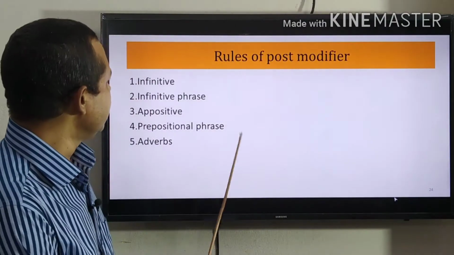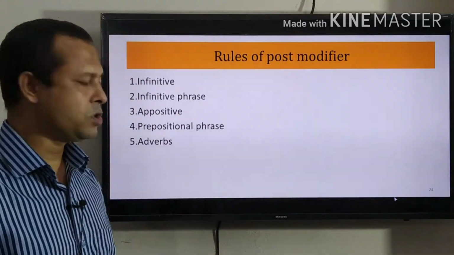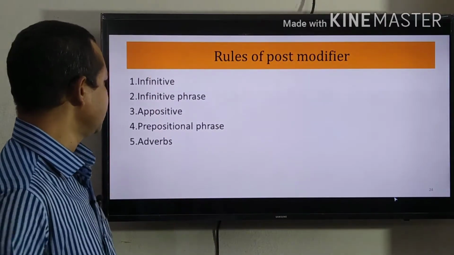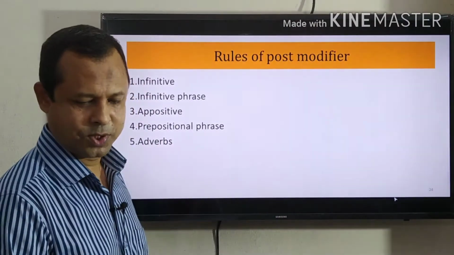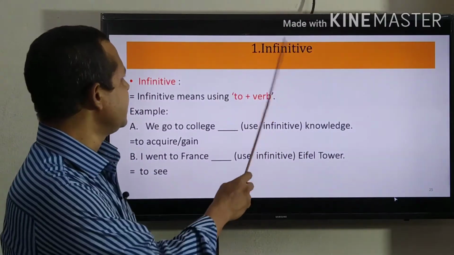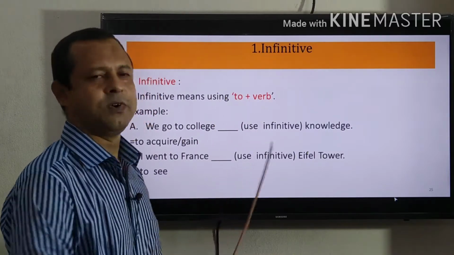Now we shall learn the rules of post modifier. We shall show the rules on infinitive, infinitive phrase, appositive, prepositional phrase and adverbs. Let us go to the rules. Infinitive. What is infinitive? Infinitive means using to plus verb.